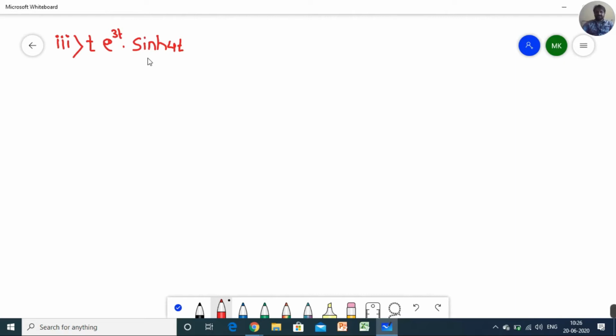You have to calculate only the Laplace transform of an exponential function. But you can also solve it on your own, that is, you can take the Laplace transform of sine hyperbolic 4t, use the exponential rule, that is the first shifting theorem, and later on we have to apply the multiplication by t theorem.